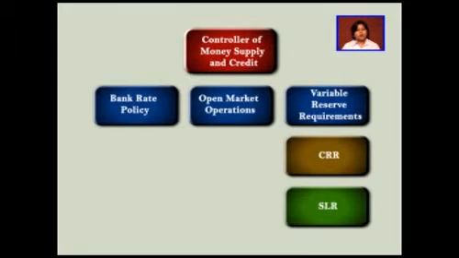The banks have to keep a certain percentage, which is set as CRR by the Reserve Bank of India. Under CRR, the banks are required to maintain a certain percentage of their net demand and time liability, as we have discussed earlier.